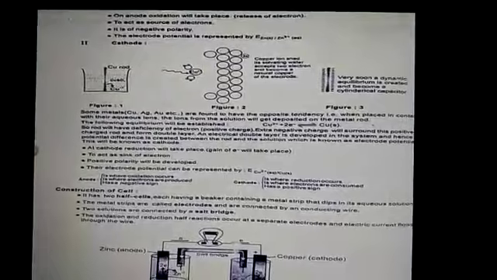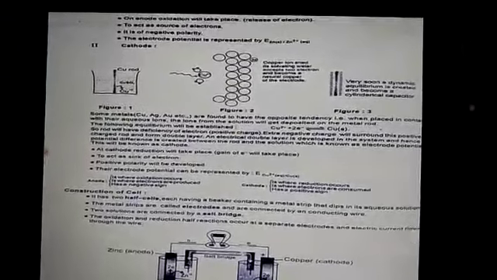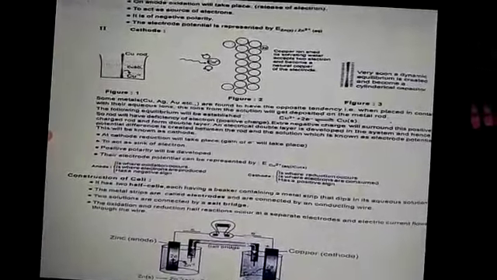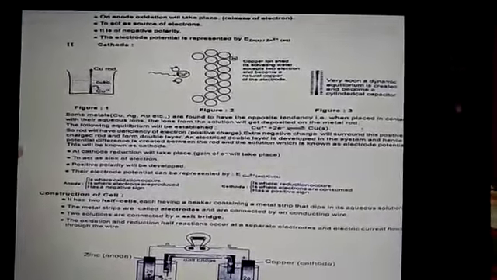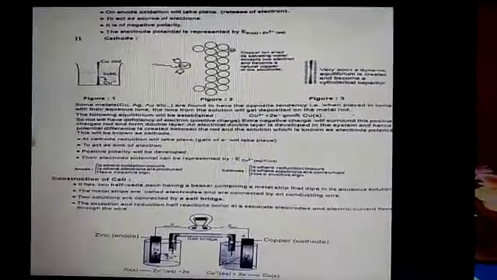In this way, we are able to get the electrode potentials established between the metal electrode and the metal ion solution. This electrode potential originates when the metal rod is dipped in the solution containing its own ion. A potential difference is produced between the solution and the metal rod. The potential difference developed is known as the electrode potential.